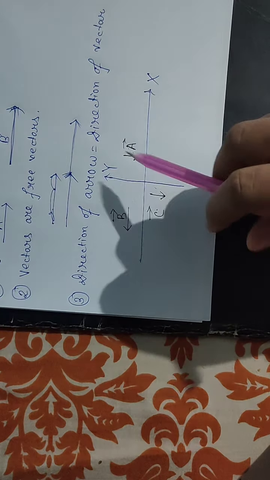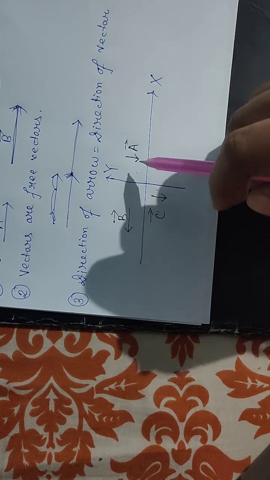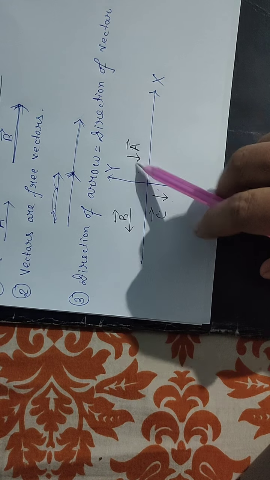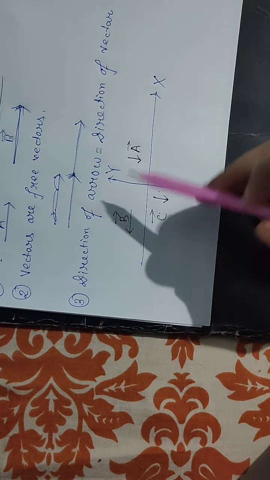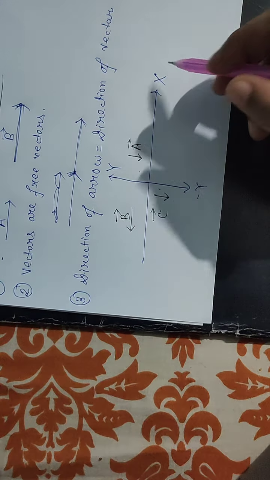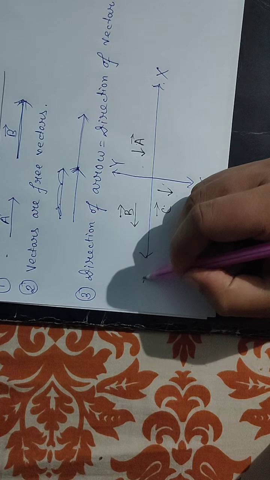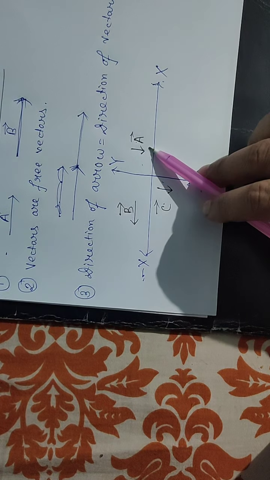So vector A is in which direction? Vector A is in the negative y direction. The arrow is in the negative y direction. If this one is positive y, then this one will be negative y. If this is your positive x-axis, then this will be your negative x-axis. So the direction of vector A is the negative y axis. What is the direction of vector B?